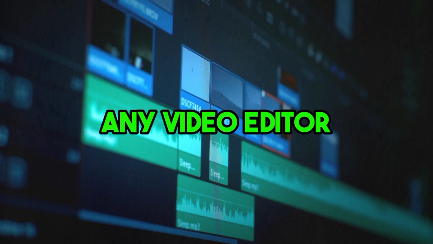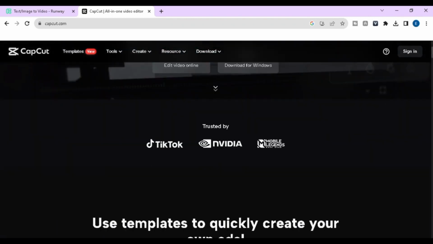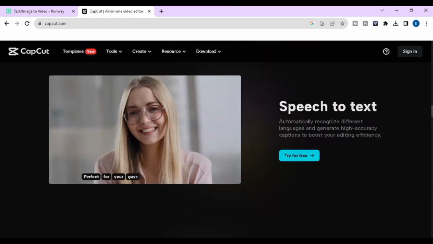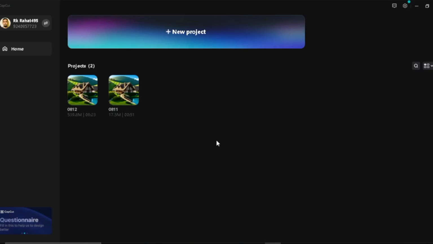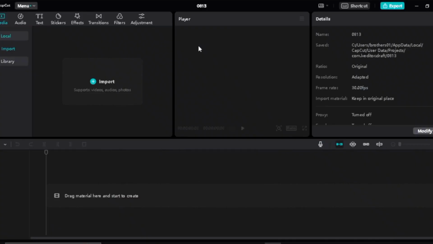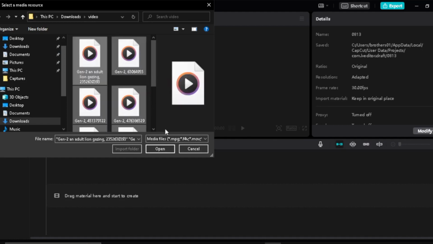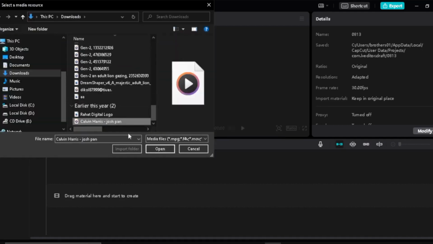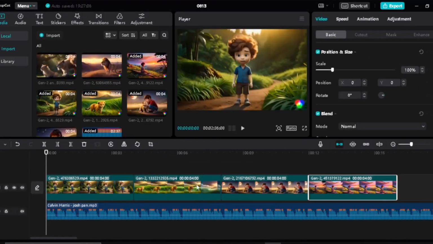You can use any video editor you like. I will use the CapCut app because this is a free and very professional app and available for every device. When you download this app on your mobile phone or PC, just open the app and click on the New Project button. Now import all the videos and voiceovers you created. Now import any background music you like. You can download it from the YouTube library or any other free audio website.